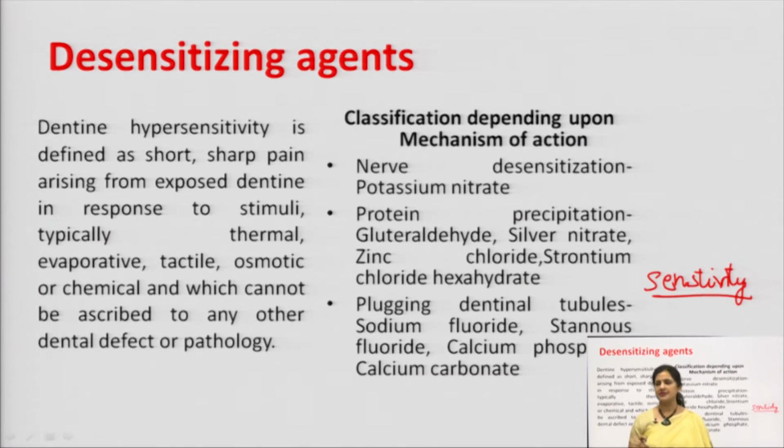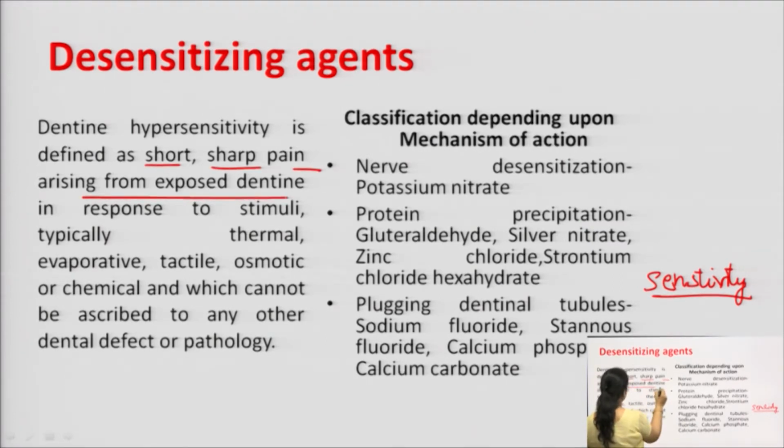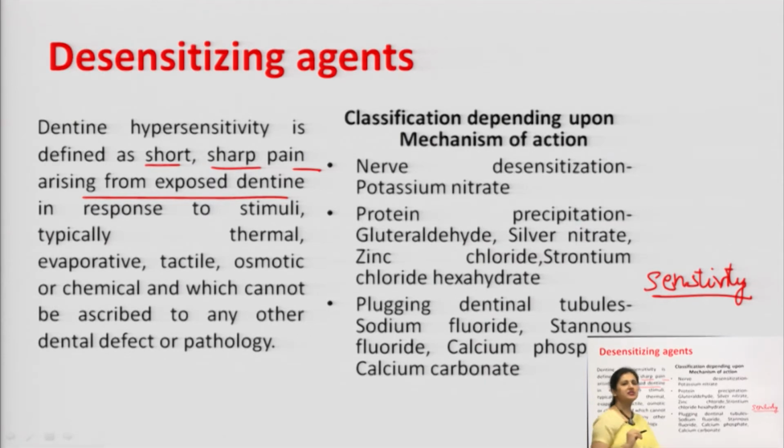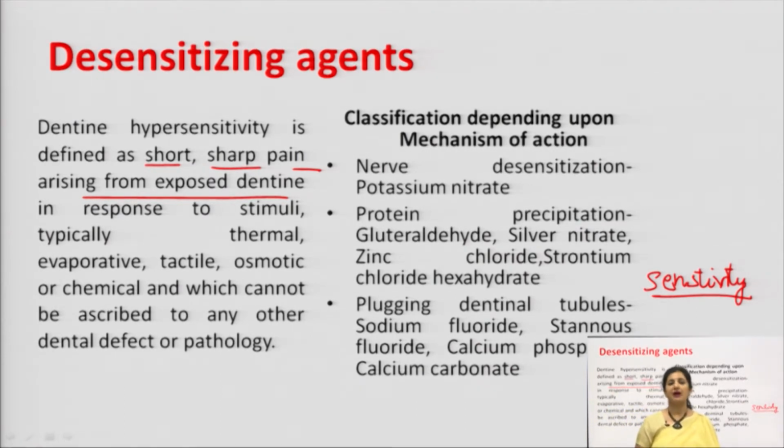So, dentine hypersensitivity is defined as short, sharp pain arising from exposed dentine in response to certain stimuli, typically thermal, evaporative, tactile, osmotic or chemical, and which cannot be ascribed to any other dental imperfection or pathology. There is no pathology of the tooth, but it occurs because of some stimuli.